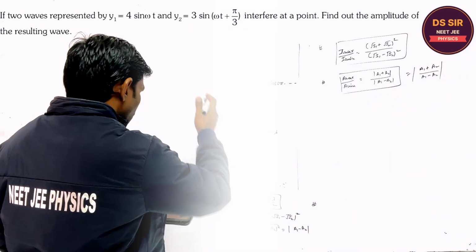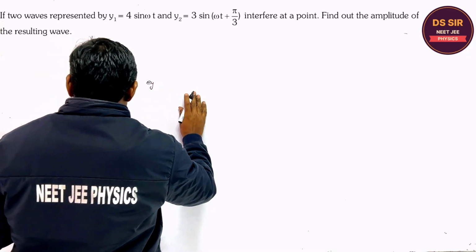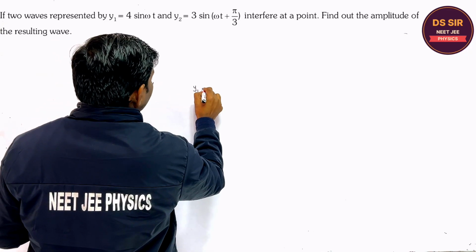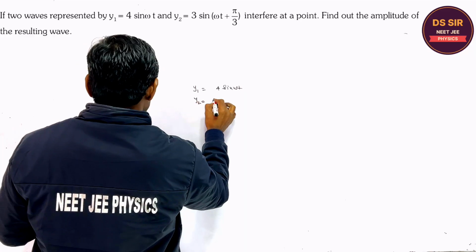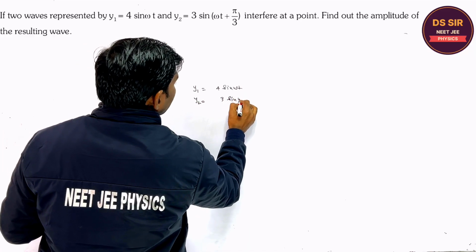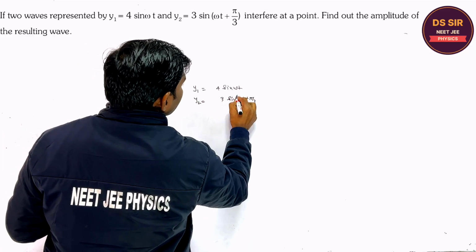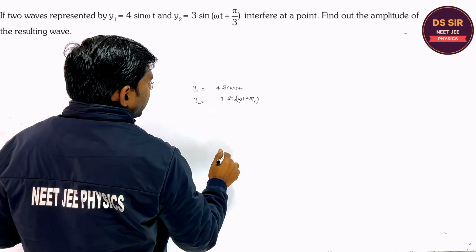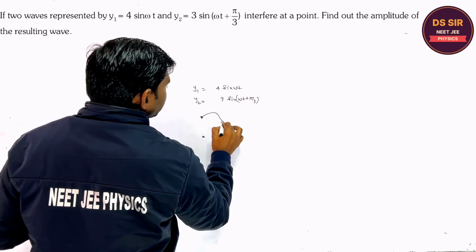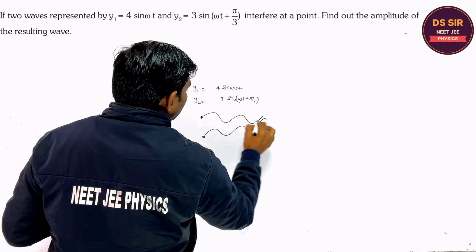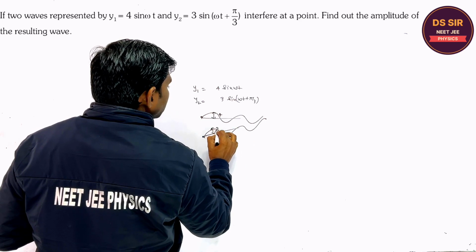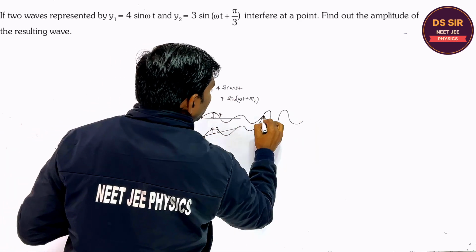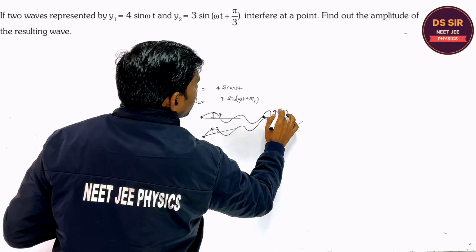Copy this. So read this question. In this question, the two waves represented by y1 is equal to 4 sin omega t and y2 is equal to 3 sin (omega t plus pi by 3), right? They interfere at a point. Suppose these are the two waves, they are moving. The amplitude of the first is 4, the amplitude of the second is 3. They interfere at this point, so the resultant amplitude you have to find.